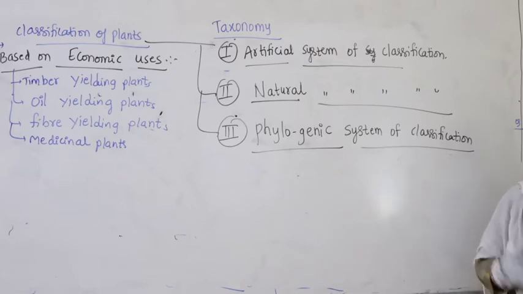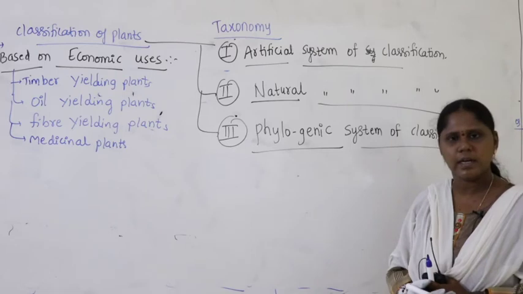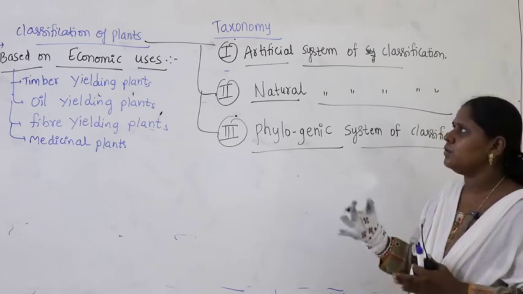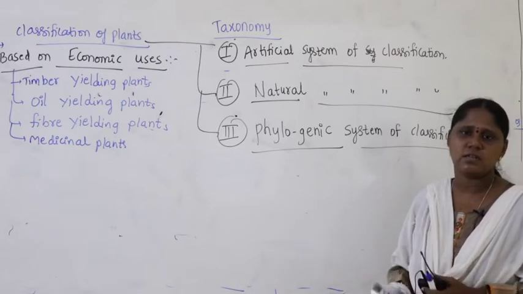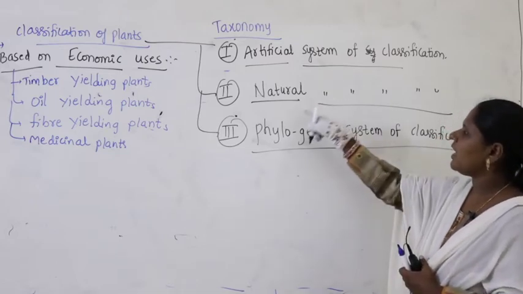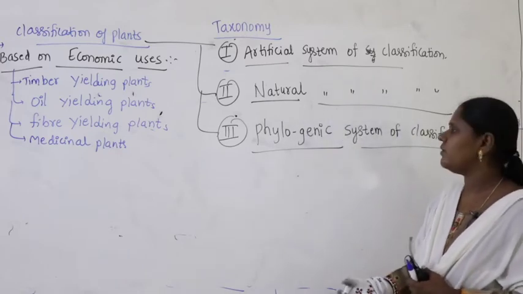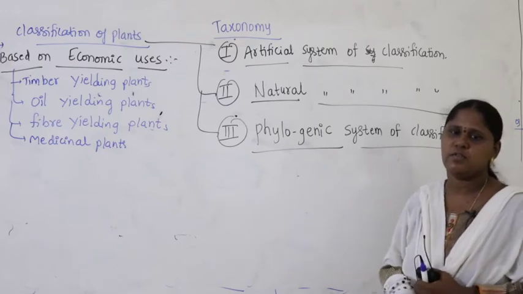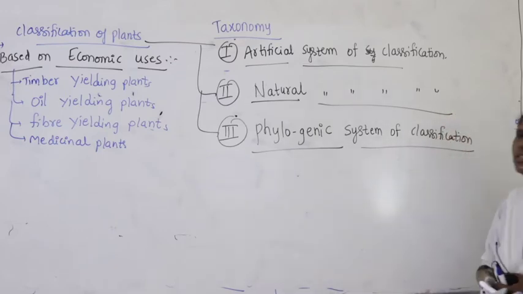We have three systems: the artificial system, which we will discuss. Then, a few years later, another scientist in a different corner of the world developed the natural system of classification. And the third one, introduced after a few years of the natural system, is the phylogenetic system of classification.